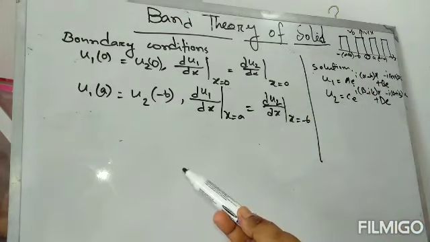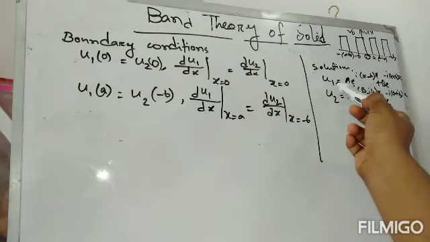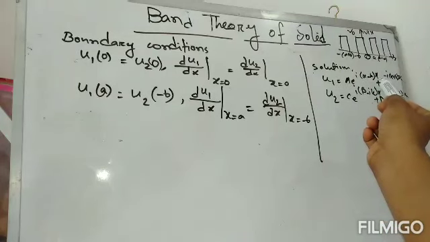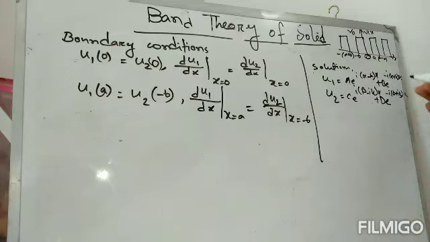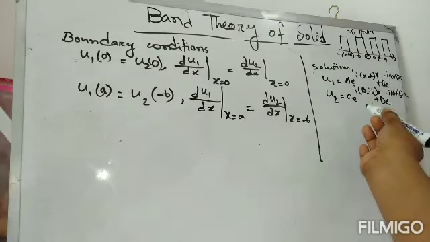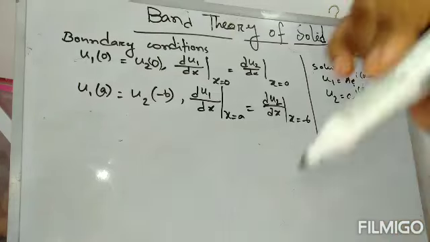And we have already got the two solutions of these two equations. The first solution is u1 equals a exp[i(α-k)x] plus b exp[-i(α+k)x]. This is x. u2 equals c exp[i(β-k)x] plus d exp[-i(β+k)x].